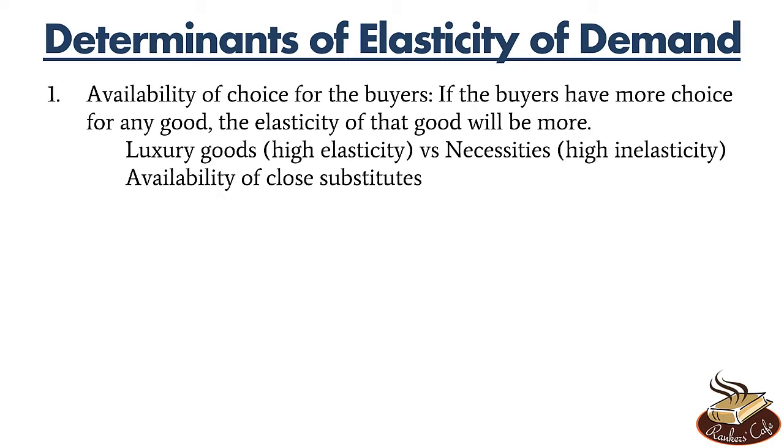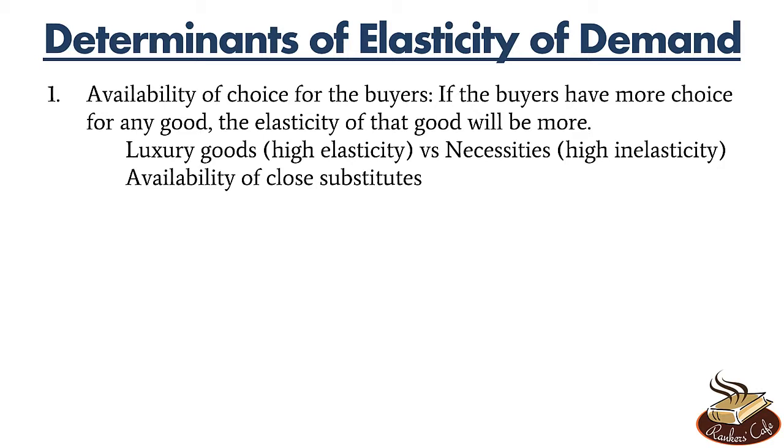Okay? So the first factor was availability of choice for the buyers. In that we studied availability of close substitutes, whether close substitutes are available or not. And the second thing is whether that item is a necessity or a luxury item. If close substitutes are available, the demand is more elastic. And if it's a luxury item, then again the demand is more elastic because people have a choice to not buy that item. Even if close substitutes are not available, people can simply not buy that item, right? It's not necessary to buy.